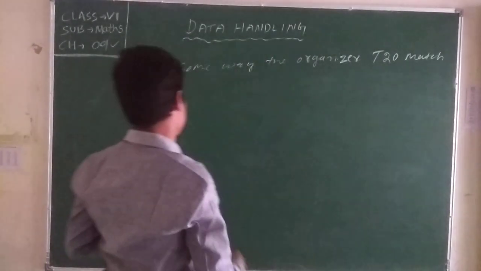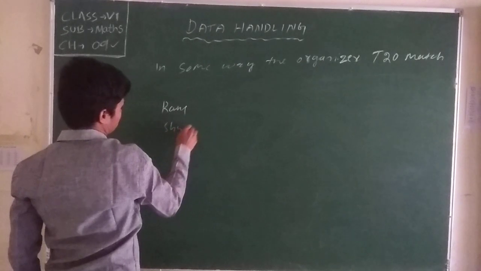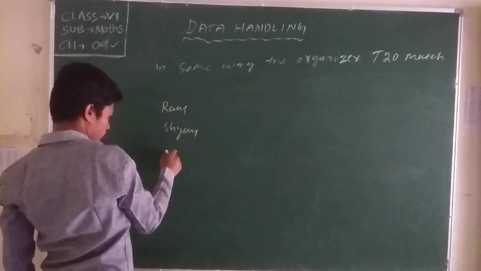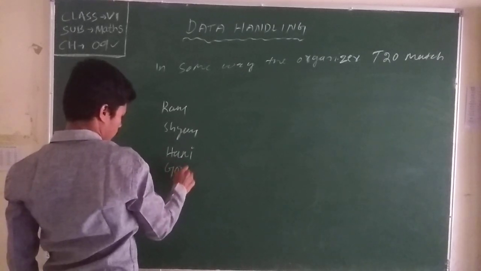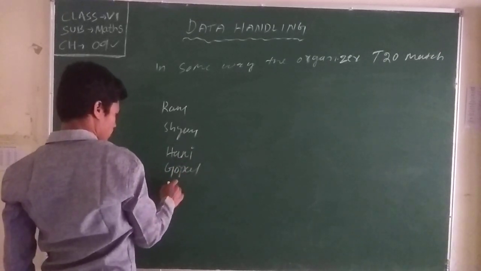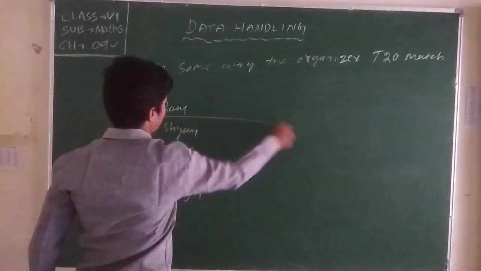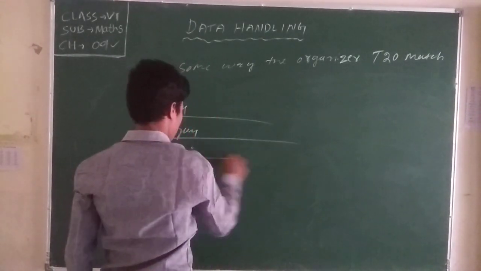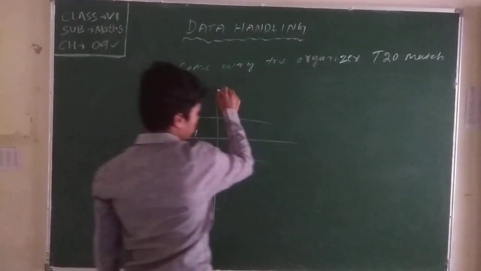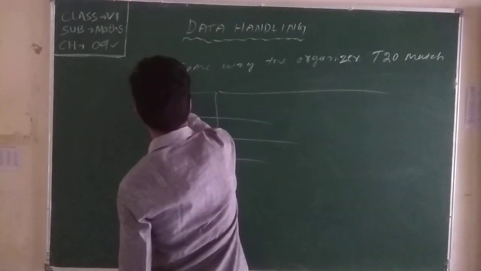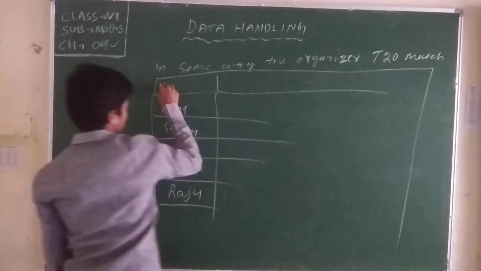Here there are 5 players, like Ram, Shyam, Hari, Gopal, and Raju. These are the players in my collection of data. Yes, these are the players' names. Now we have the players' names.